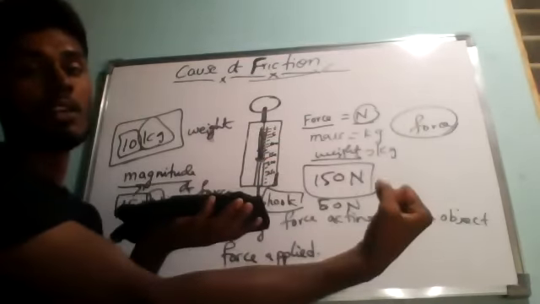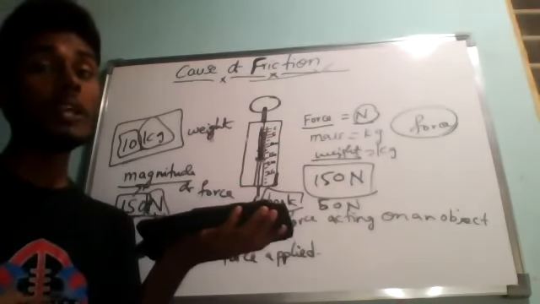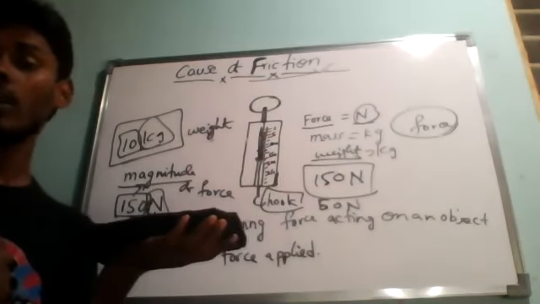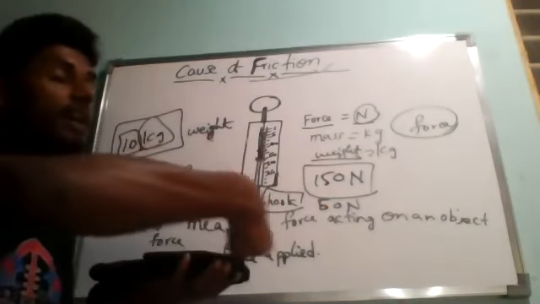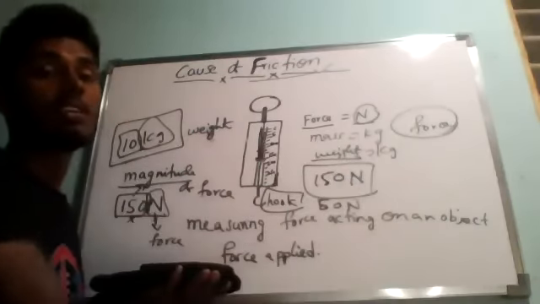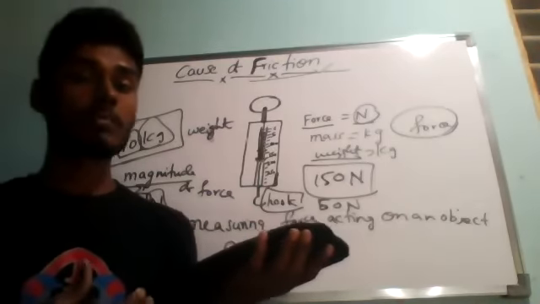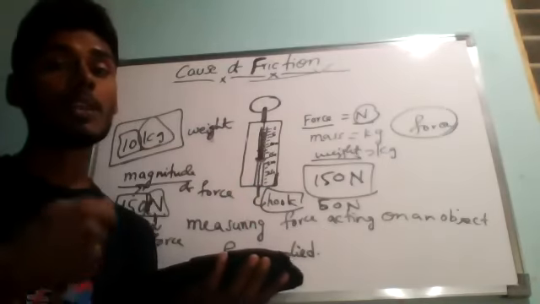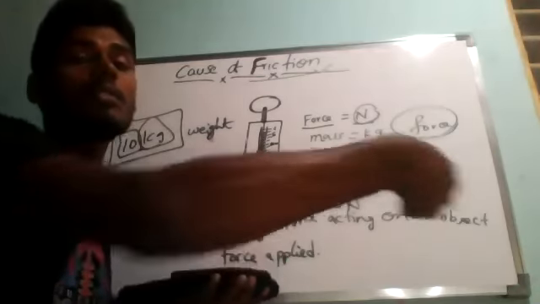Then it can be used to measure the force being applied to pull the object on a horizontal surface. If you hang it vertically, it gives the weight of an object. If you hold it horizontally and stretch it, it gives the required amount of force to pull the object on a horizontal surface.